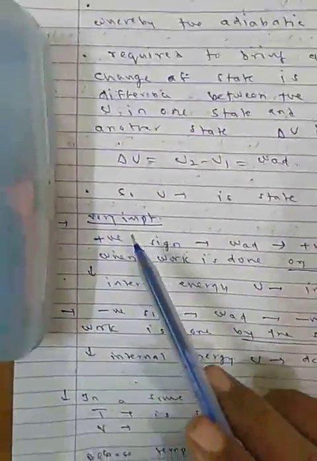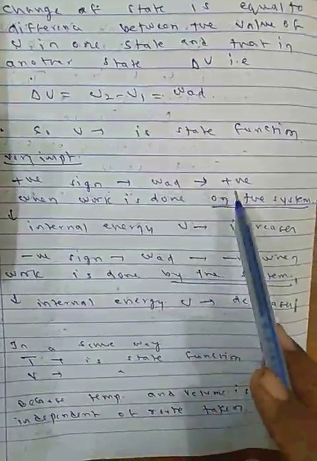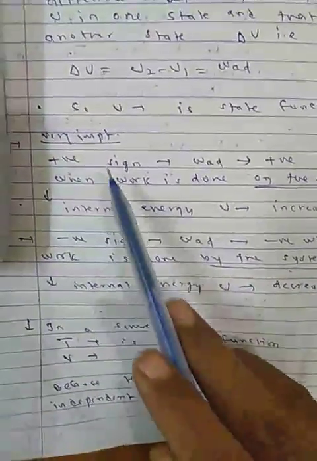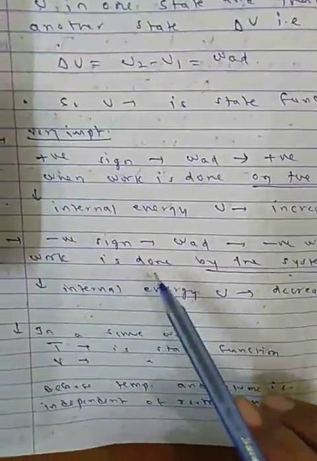Now, very important in the sums, you have to do them very carefully in thermodynamics numericals. It is very important, which I am teaching you now in a systematic manner. I printed the notes, so you follow this. Positive sign means W_ad is positive when work is done on the system. At that time internal energy U increases. So if in the sum W is positive, then work is done on the system and internal energy U increases. W_ad negative means work is done by the system, so internal energy U decreases.